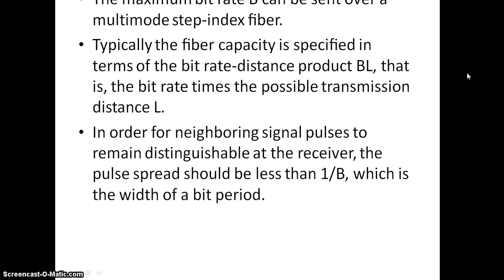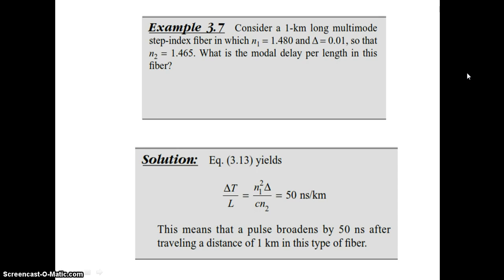The maximum bitrate B that can be sent over a multimode step index fiber is considered next. The fiber capacity is specified in terms of the bitrate distance product B times L, the bitrate times the possible transmission distance L. In order for neighboring signal pulses to remain distinguishable to the receiver, the pulse spread should be less than 1 over B, which is the width of the bit period. This example problem shows that.